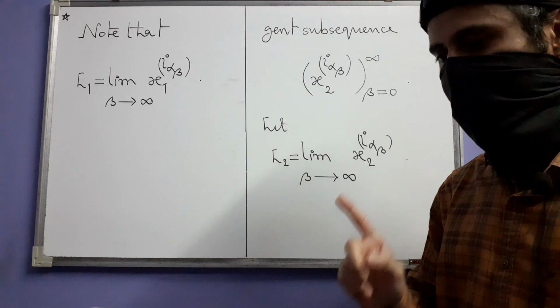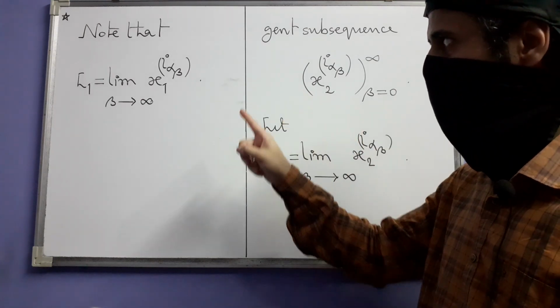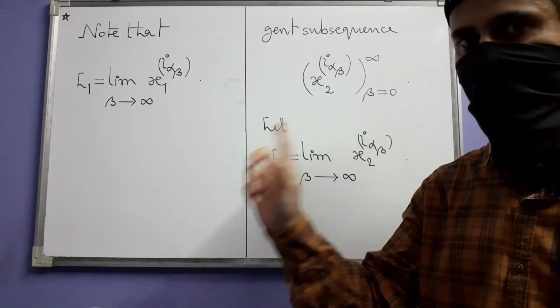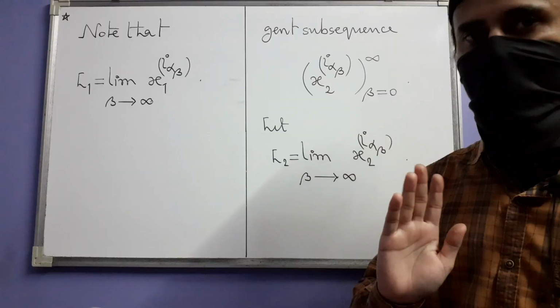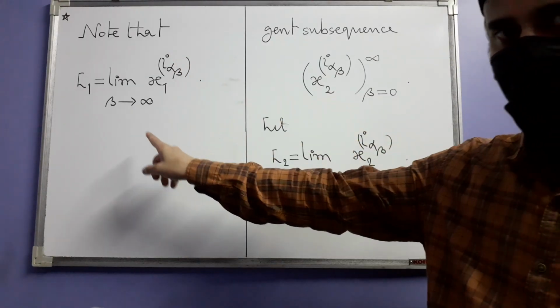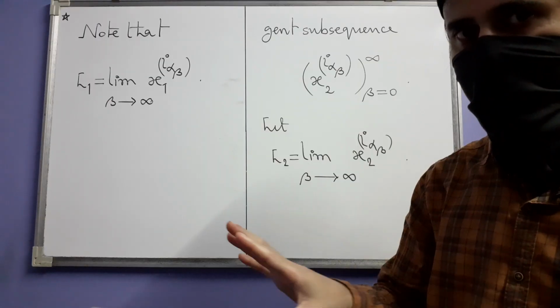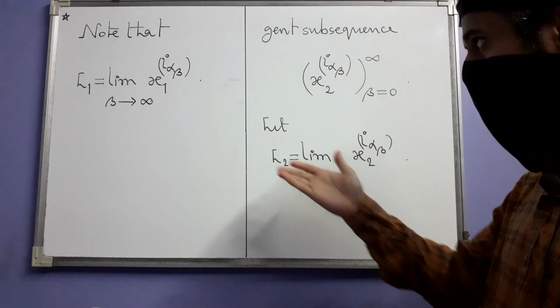That is because, you recall, the original subsequence x1 I alpha, which was a subsequence of x1 I, has limit L1, and this is a subsequence of that subsequence, so it should also have that same limit. It should be convergent first of all, and the limit should also be the same. So what does this mean now?